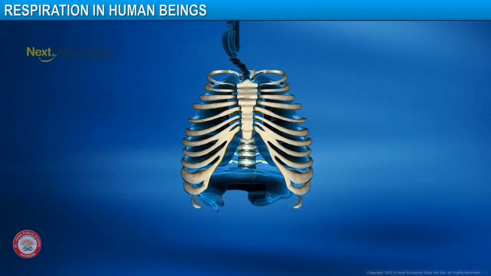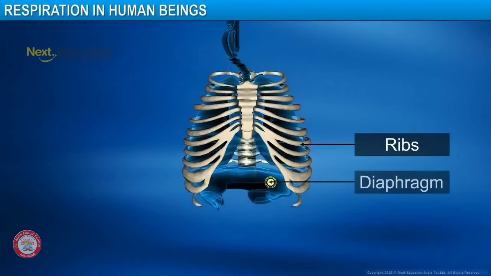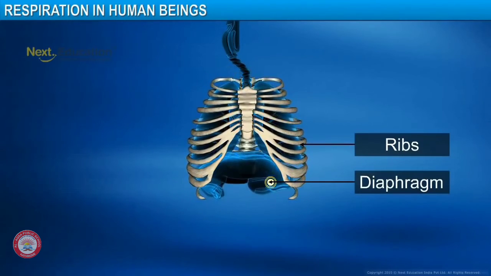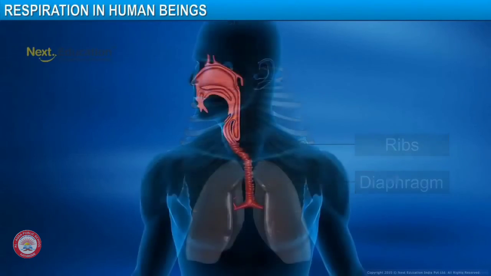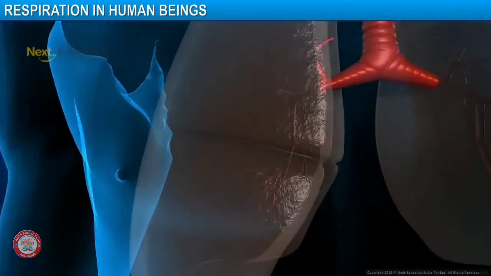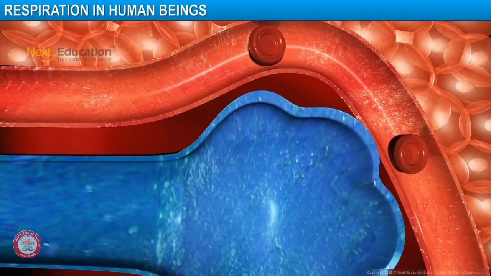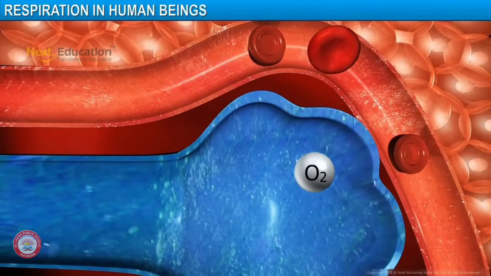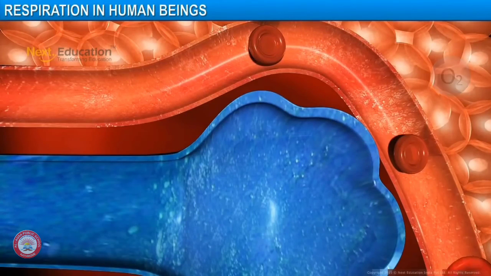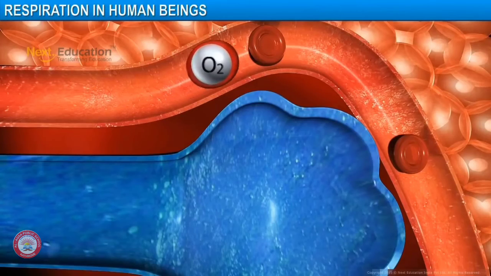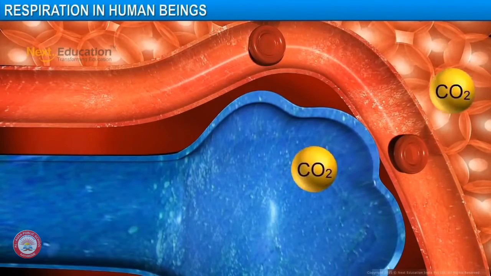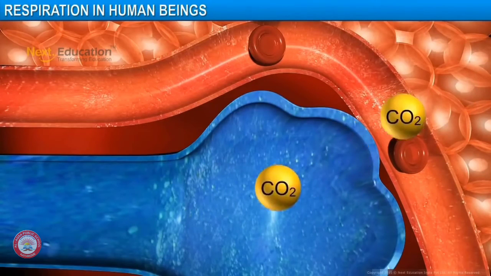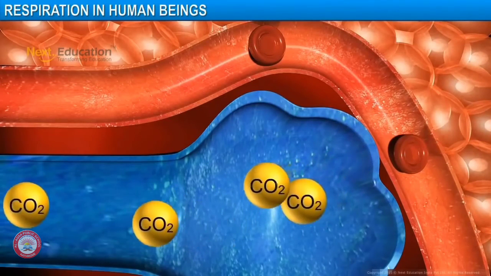As we breathe in, we lift our ribs and flatten our diaphragm, as a result of which the chest cavity becomes larger. The air gets sucked into the lungs and fills the expanded alveoli. The oxygen in the alveolar air is taken by the blood cells in the alveolar blood vessels. The oxygen in the red blood cells is then transported to all the cells in the body. The cells in turn release carbon dioxide, which diffuses into the blood and finally reaches the alveoli.